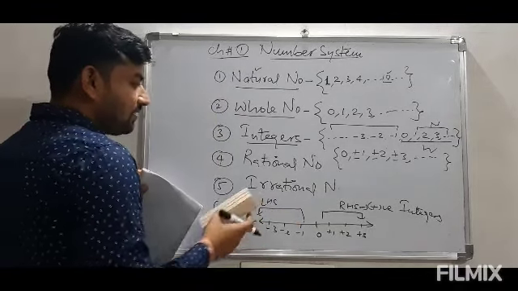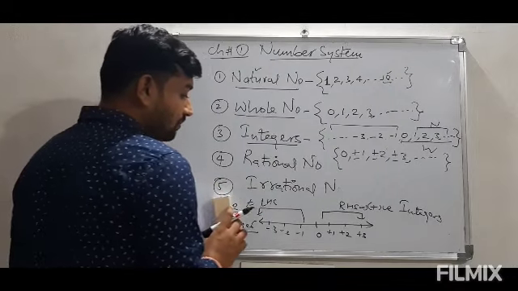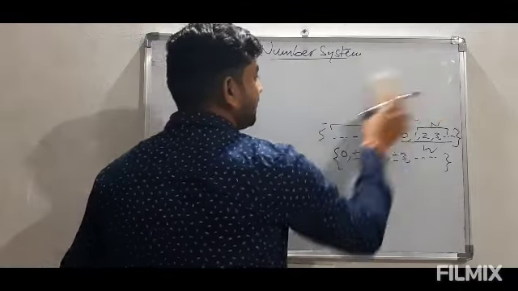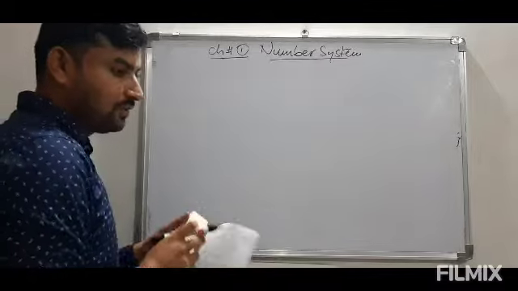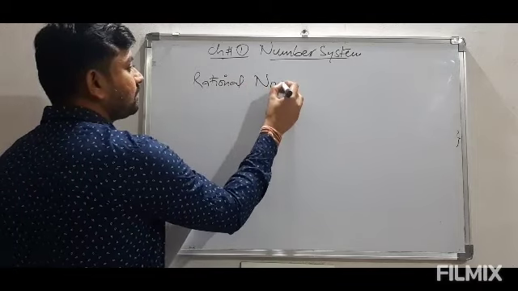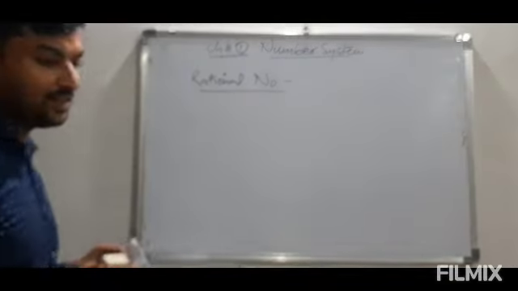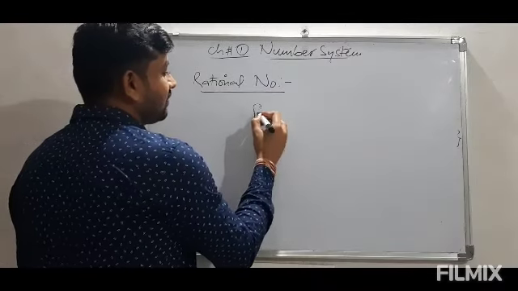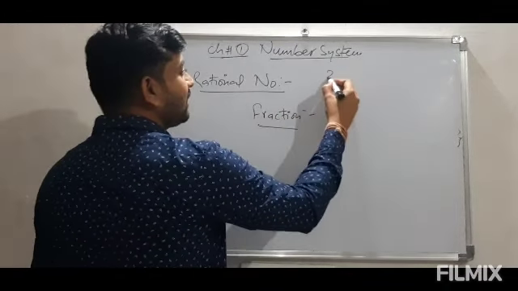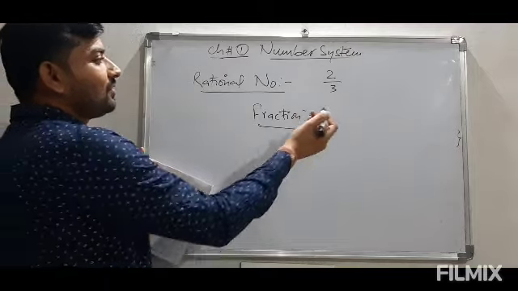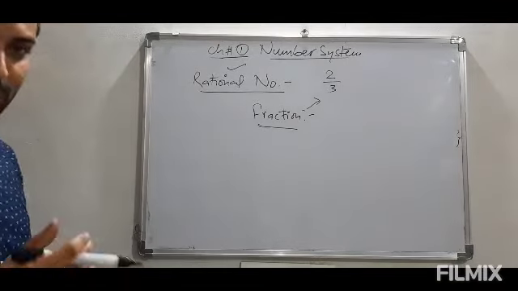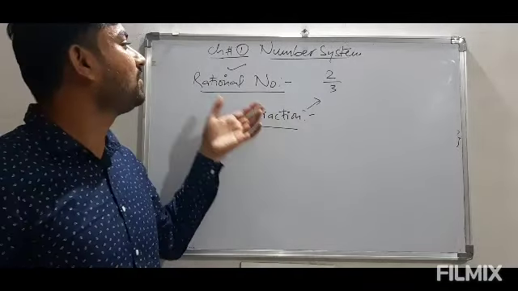Now the next thing is rational numbers. Let us discuss these two, rational and irrational, in separate portions. So now let us come to rational numbers. To start this discussion, I will take one example that is related to fractions. Whenever you see a rational number like 2 by 3, you may ask why we are calling it a rational number, as we can call it a fraction. So the first point I want to discuss here is the difference between a fraction and a rational number.